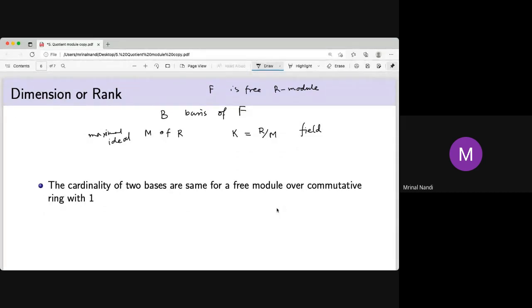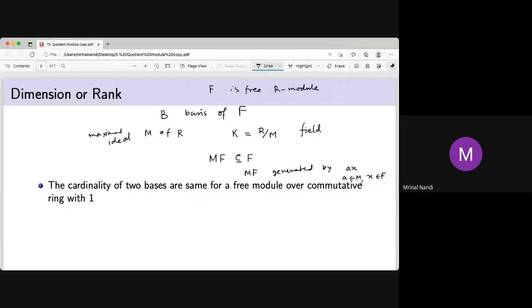Now, let MF. So what is MF? This is a submodule of F. It is generated by the elements like ax, where a is in M and x is in F.